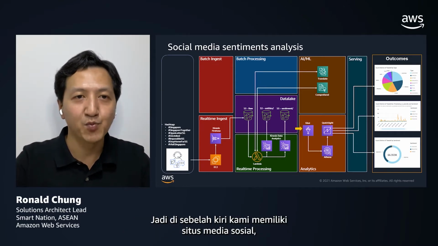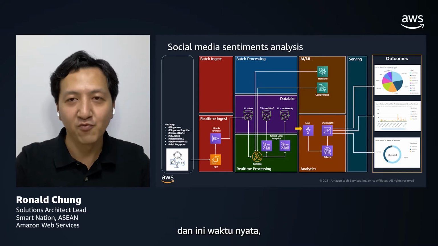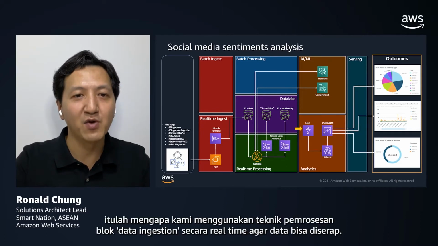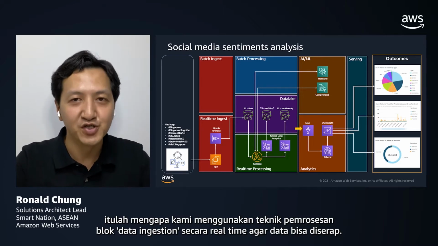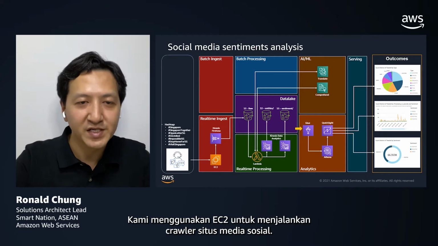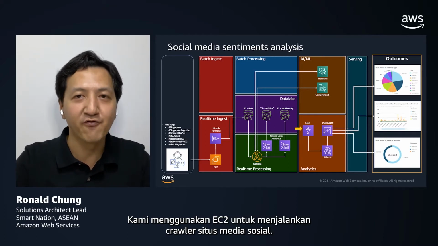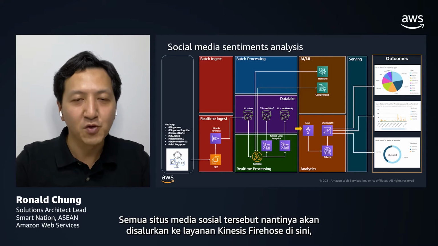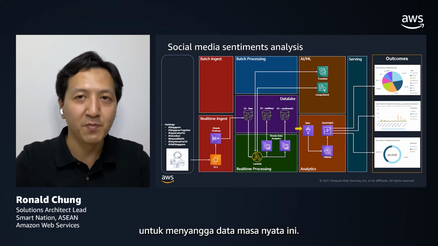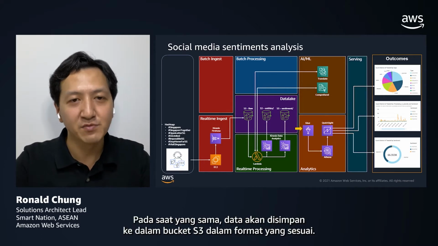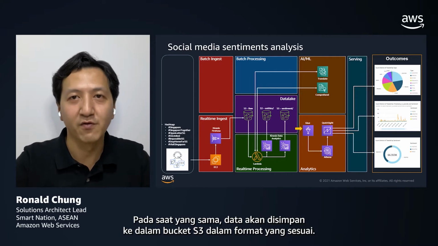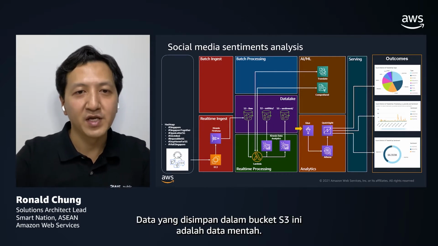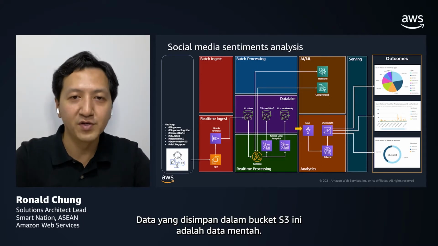So on the left-hand side, we have the social media feeds, and these are real-time in nature. So that's why we are utilizing the real-time ingestion block processing technique to ingest data. And we are using the EC2 to run the social media feed crawler. And all these social media feeds will be fed forward to the Kinesis Firehose service here to buffer this real-time data. And at the same time, the data will be stored into the S3 bucket in the most appropriate format. And this data stored in this S3 bucket is called the raw data.